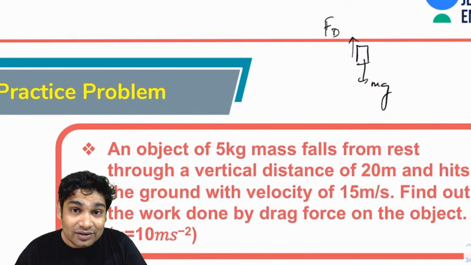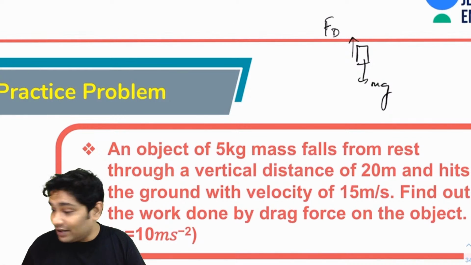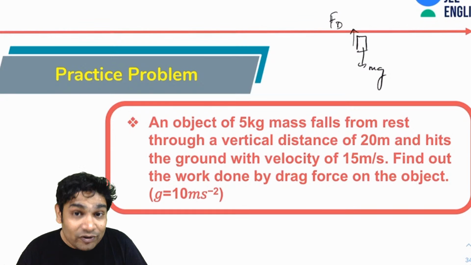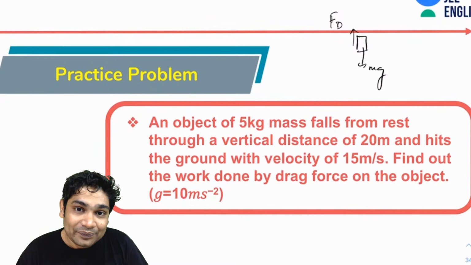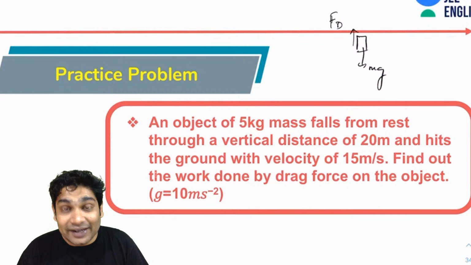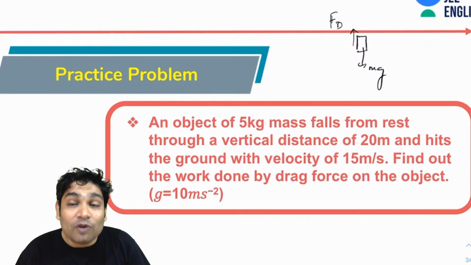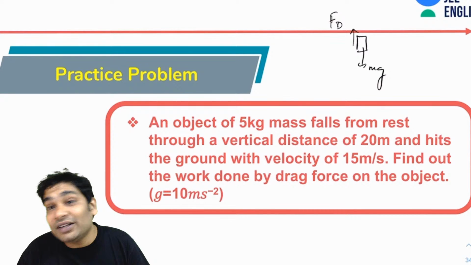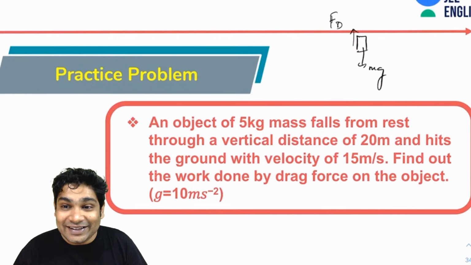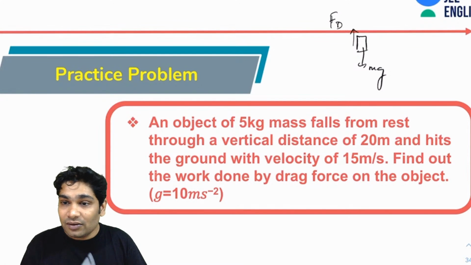Now, usually the drag force is not constant, but here it doesn't matter. In any case, you've been asked to find the work done by the drag force. Drag force is variable. It usually depends on the speed. The faster you move, the greater the air resistance you feel. Since you don't know how the drag force varies with distance, it won't be easy to calculate the work by drag force. However, that can be done very easily with the use of work energy theorem. So let's see how.